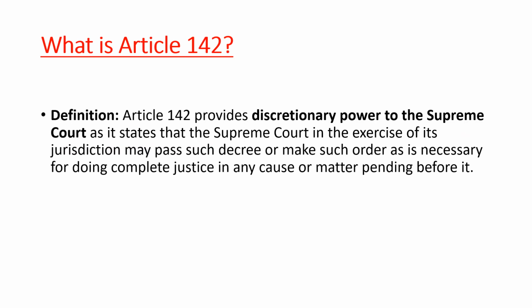Now the definition of this article, what does it talk about? This article is used when the Supreme Court wants to do complete justice in any particular case or matter which is pending before it, or anywhere where it thinks that justice has not been done. In that case, Article 142 is used and it is a discretionary power of the Supreme Court.